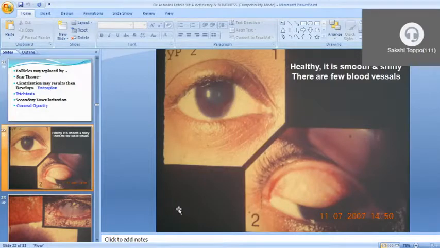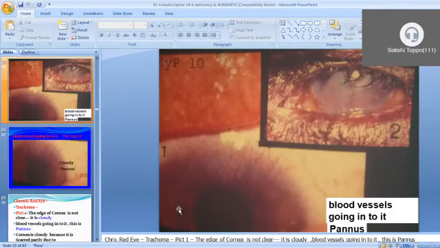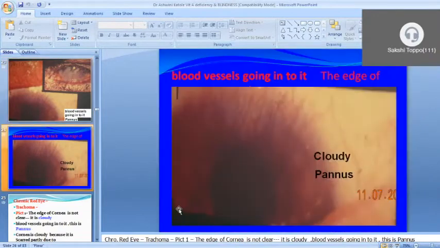This is the picture. It is showing a smooth and shiny upper palpebral conjunctiva, and we can easily see normal blood vessels. Now here we can see the blood vessels going to the pannus, and corneal opacity is there, and discharge is also present, and entropion we can also see there. This is not a clear picture, but this is a cloudy pannus. We can see that in all the area, that infiltration is there.